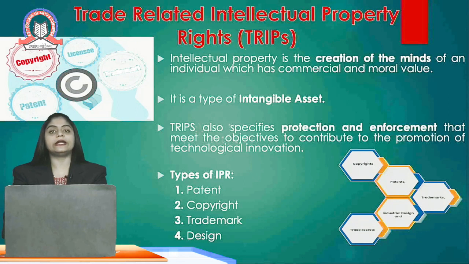A trademark is on the name, symbol, or logo taken by companies, represented as TM. Design is taken on the outer or overall structure, pattern, and packaging. So IPR comprises patents, trademarks, copyrights, and designs.